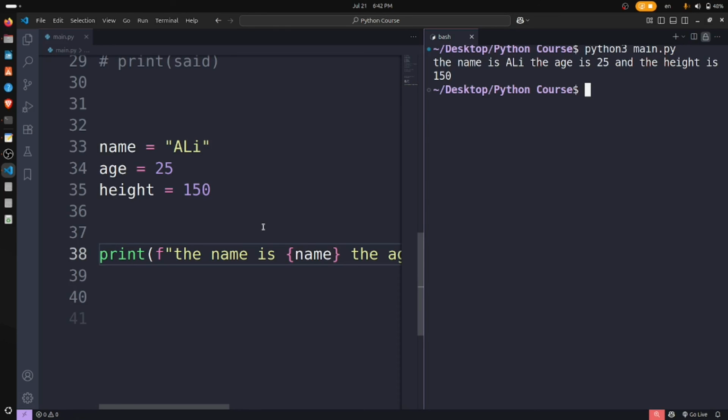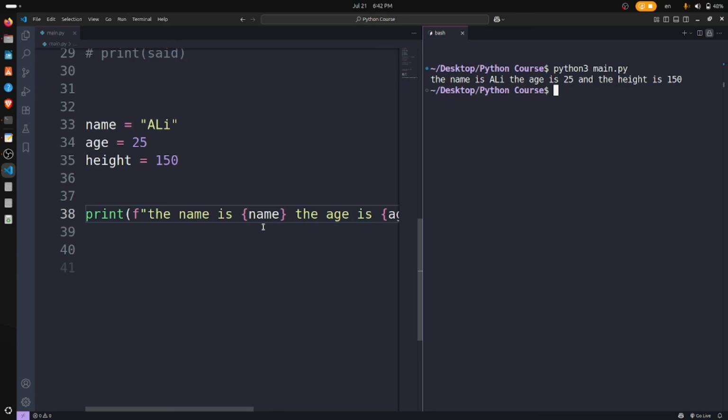You know why? Because F formatting is very prominent and everyone uses this F formatting nowadays. F formatting is for strings, that's why everyone uses it, and they have a habit of using this, and if they use something else, there will be an error in the code.